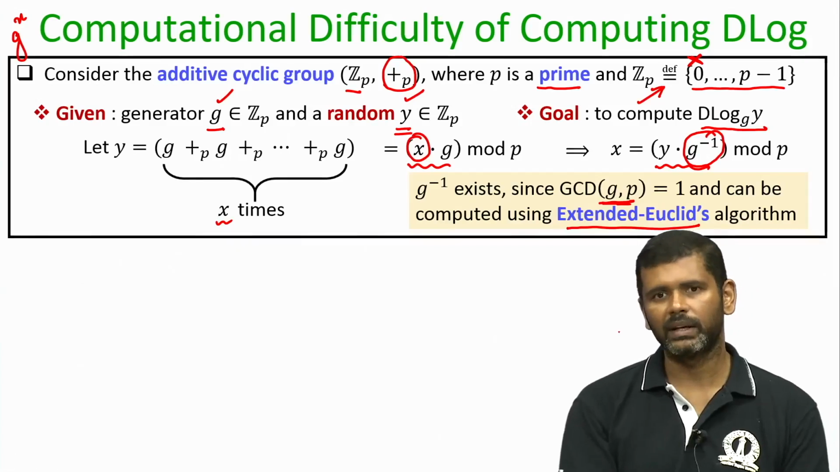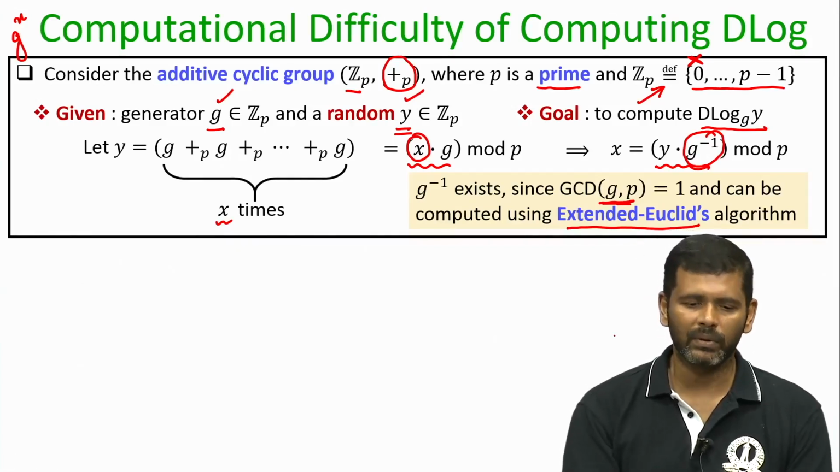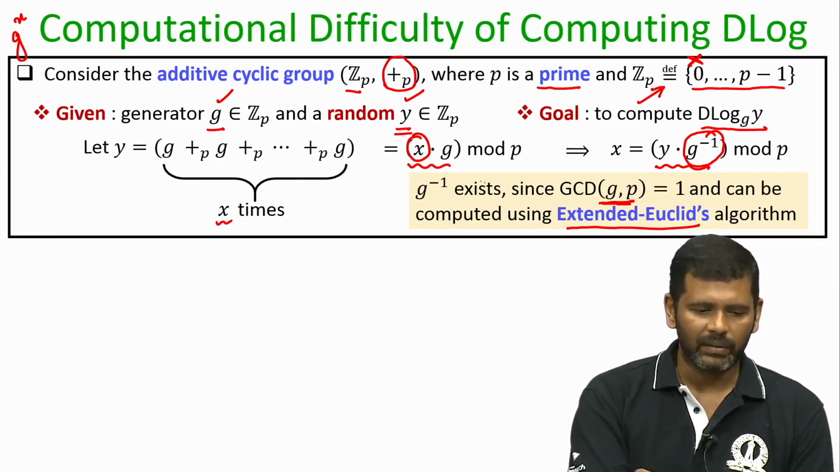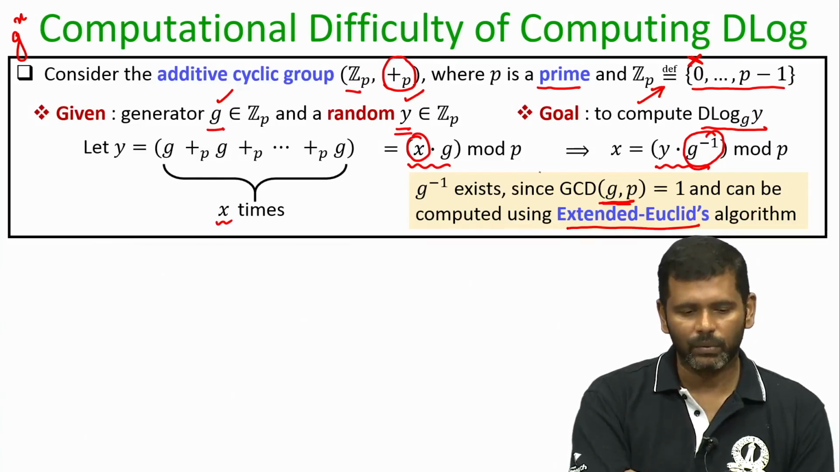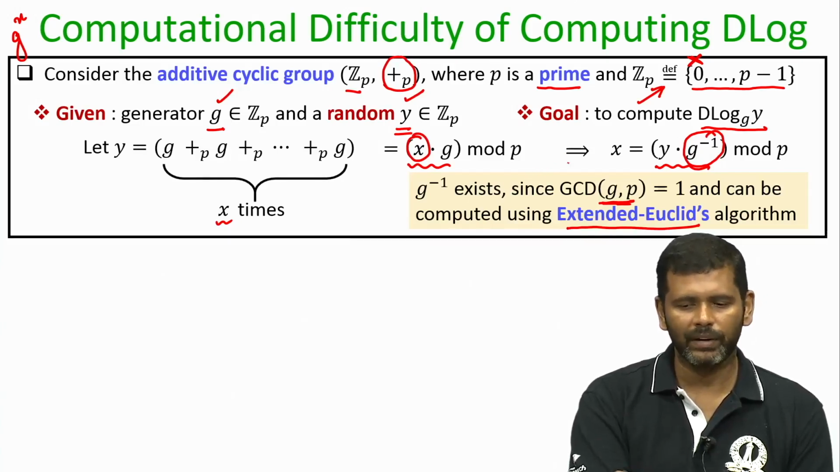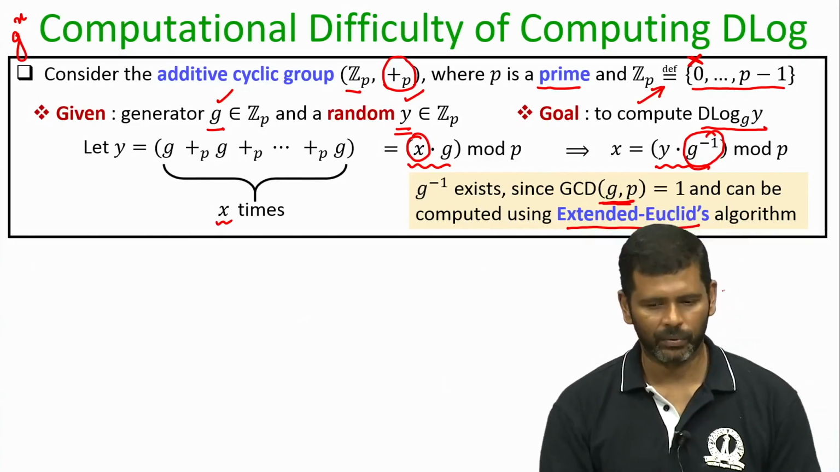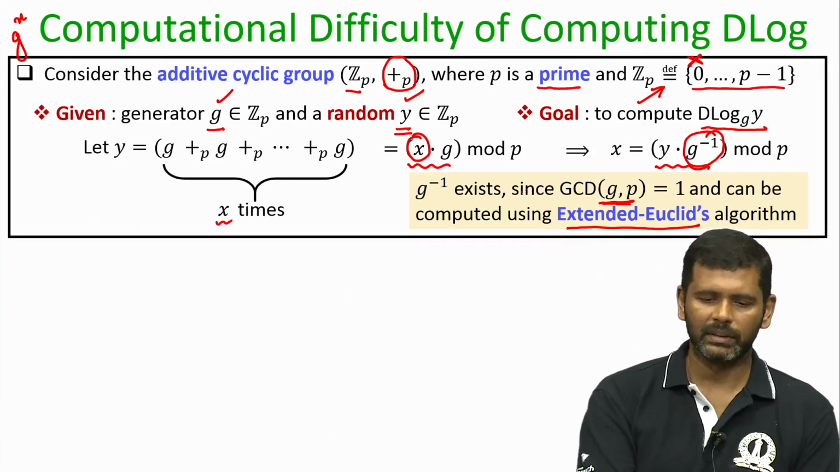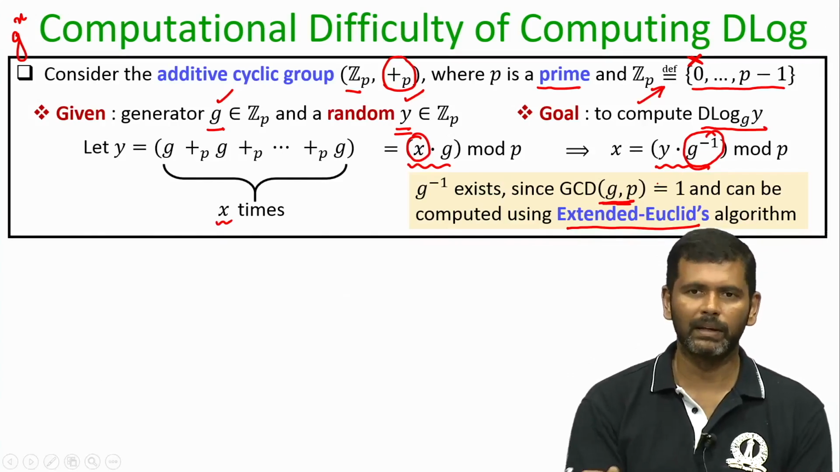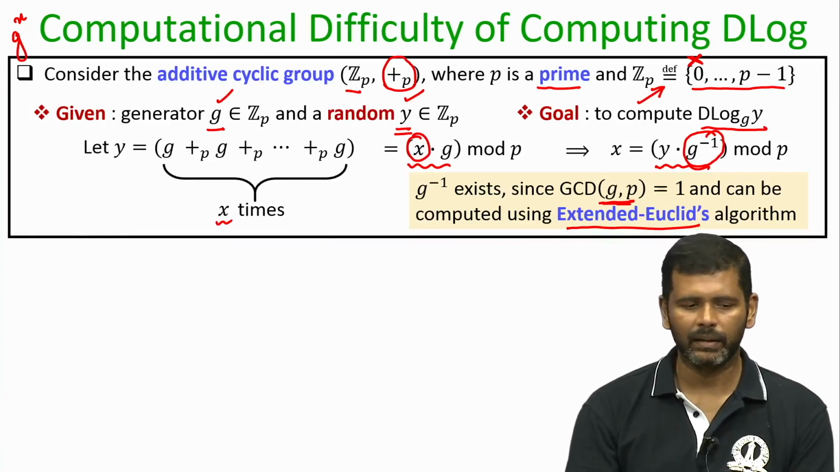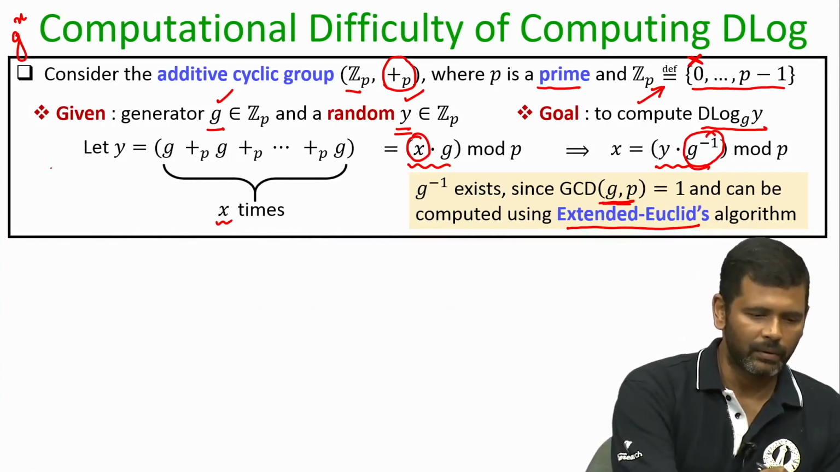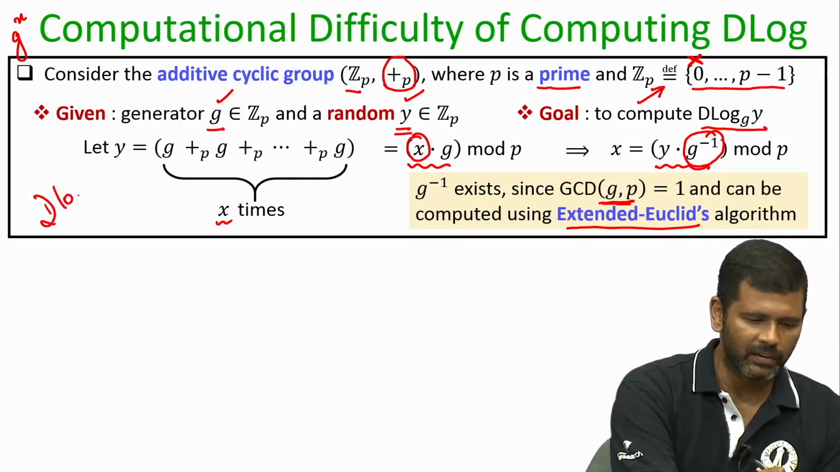So, now you can see that here I do not need to do a brute force. I do not need to check whether x equal to 0 satisfies the relation y equal to x times g modulo p or not. I do not need to check for x equal to 1, x equal to 2 and all the way x equal to p minus 1. I do not need to do that, because I know that just by multiplying y with the multiplicative inverse of g, I can hit upon the right x. So, this is an instance of a cyclic group where discrete log is very easy to solve.